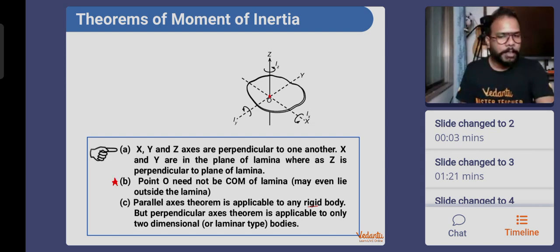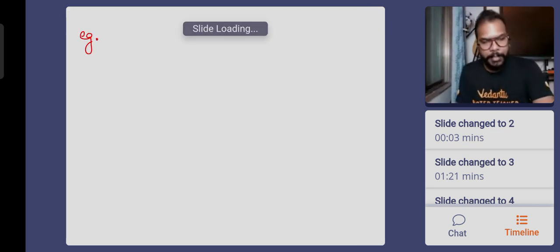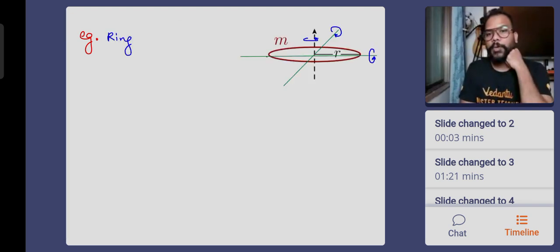Okay. And third point, I've already corrected myself. Parallel axis theorem is valid for any object. Perpendicular axis theorem is valid for 2D objects and 1D also. Okay. I will again give you the examples of it. Say you have a ring. You have a ring of which Iz is something that you already know, and Ix and Iy you want to find out.